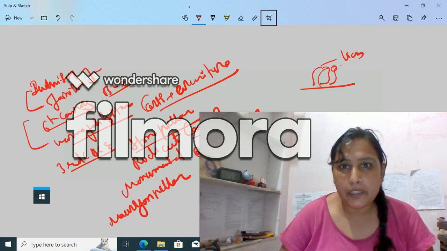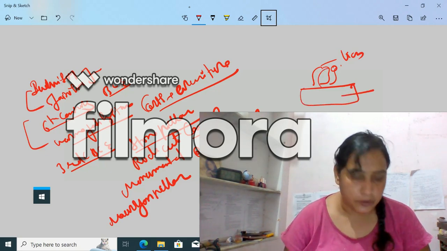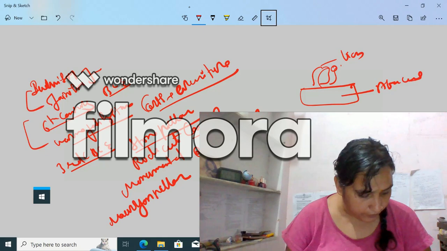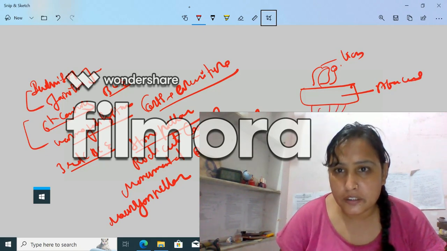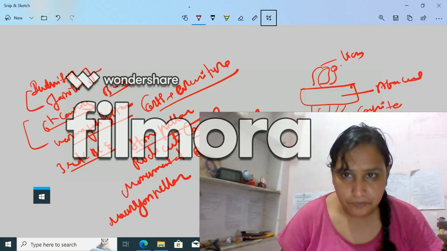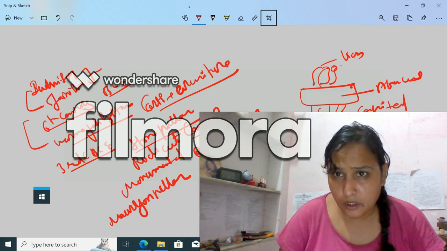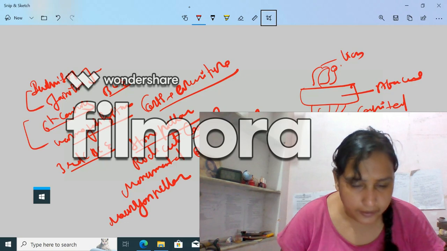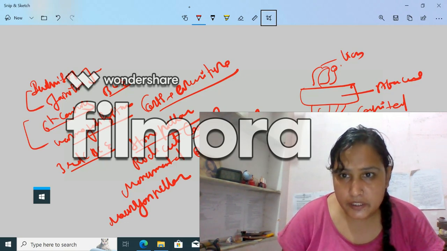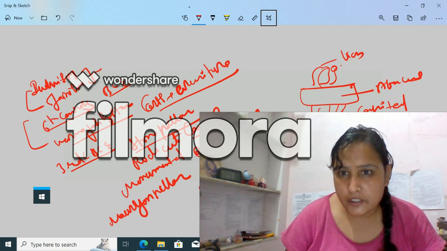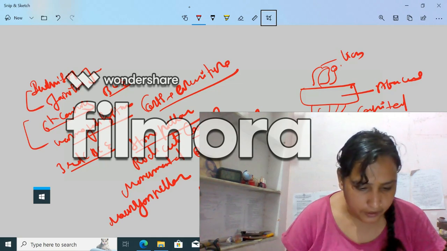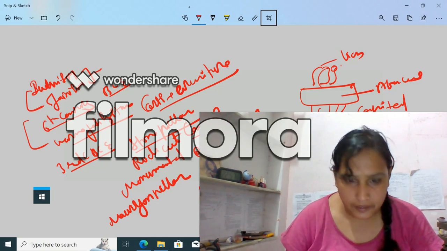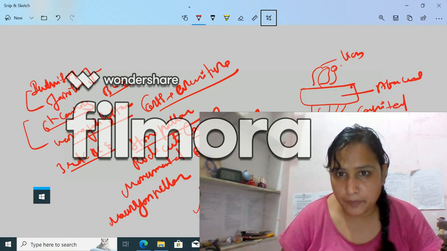The Mauryan pillar is an important thing to be discussed. Like I'm showing in this structure, there is one animal, a lion, and one more thing, the abacus. This is known as the capital, and this whole structure is known as the shaft, and this is a pillar, a lion capital pillar.